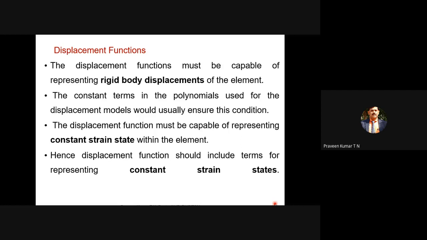In rigid body displacement, there is no deformation. The body is moving from one location to another location. A vehicle is moving from one location to another location. It is a rigid body motion. Only if the vehicle hits some wall or some divider or some other vehicle does the material undergo deformation.